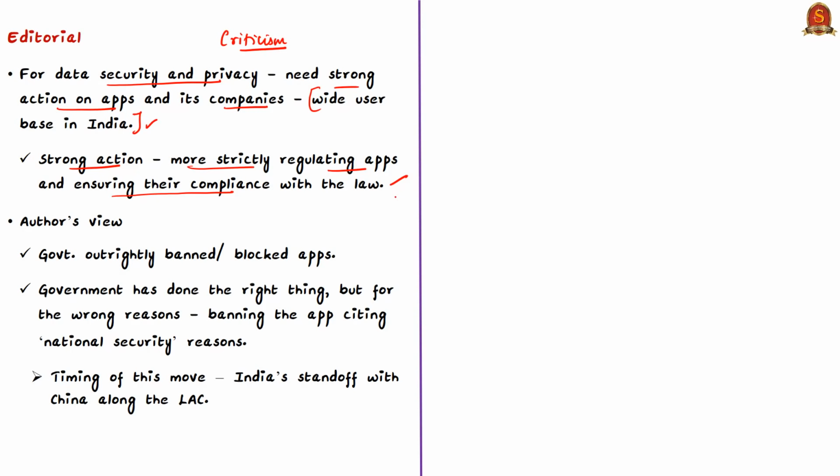So even though the author supports the move, saying that the government has done the right thing, the author feels it is done for wrong reasons, that is, banning the applications citing national security reasons. The author feels it is a childish move. This feeling is because of the timing of this move, when India is in a standoff with China along the line of actual control.